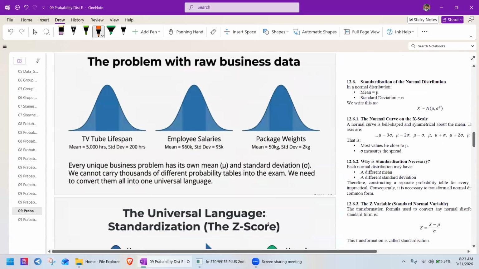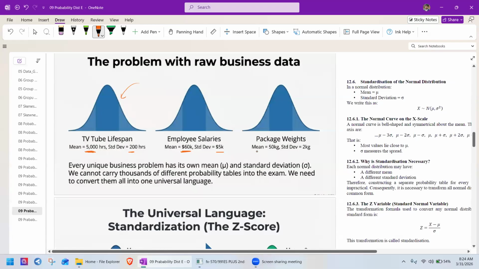Right. Here, as we discussed, the TV tube lifespan, say the mean, for example, is 5,000 hours. Standard deviation 200 hours. So it looks like this. The behavior looks like this. Employee salary, mean 60,000 and standard deviation 5,000.